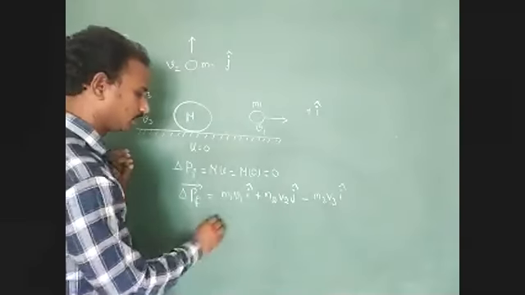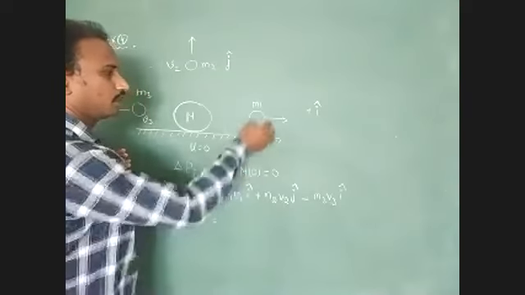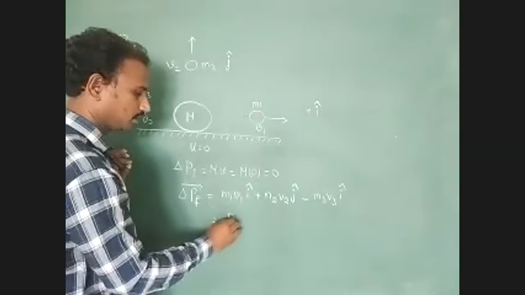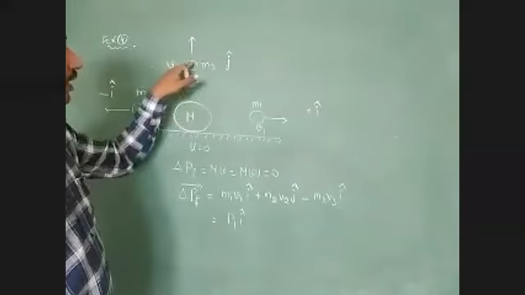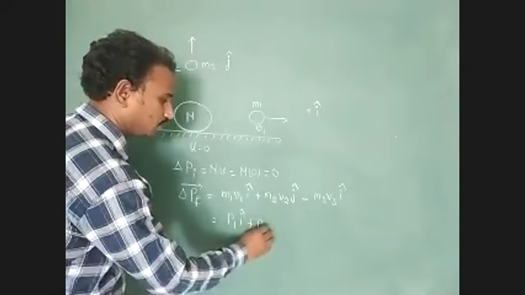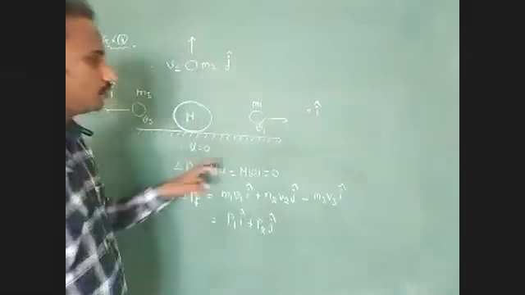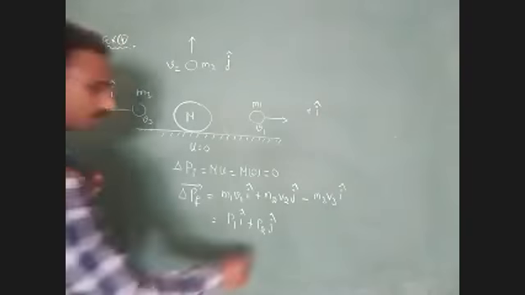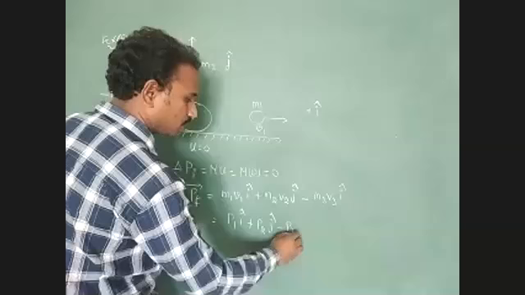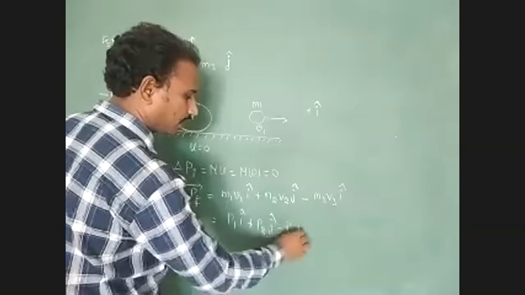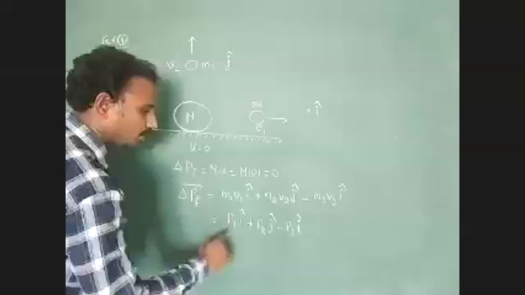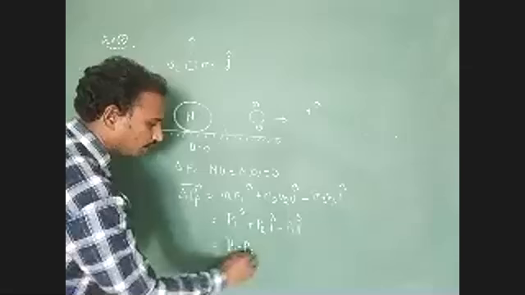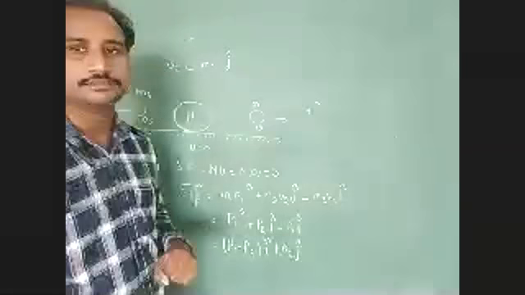So the final momentum of the first fragment is P1 i cap, of the second fragment P2 j cap, and of the third fragment P3 i cap with a minus sign. Now we take i cap common from these two terms: P1 minus P3 i cap plus P2 j cap. This is the final answer.